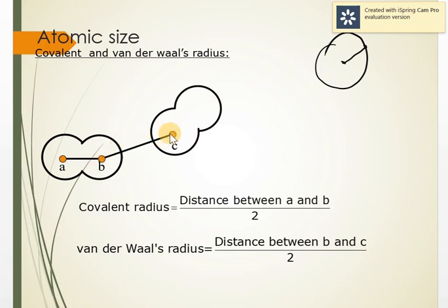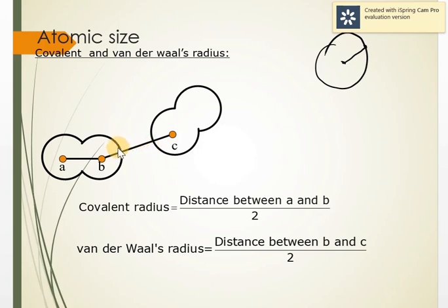So, B and C, you can say, are the two molecules which are near to each other. It is half of the internuclear distance between the two adjacent atoms of the same element belonging to two nearest neighboring molecules of the same substance in a solid state. That is called the van der Waals radius. The molecules are joined by van der Waals force of attraction, which is a very weak force of attraction, and we'll study this in detail in the next chapter.